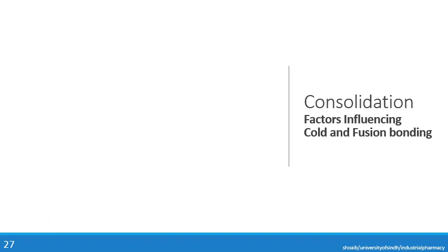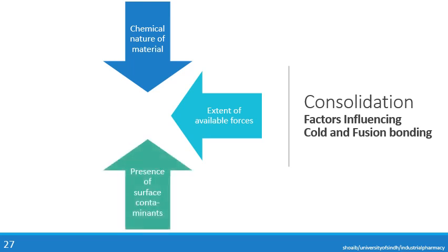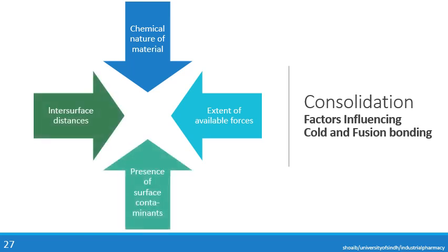Now the factors influencing the cold and fusion bonding. These include chemical nature of material, extent of available forces, presence of surface contaminants, and intersurface distances. The chemical nature is very important in the process of consolidation. If there are no attractive forces between the molecules, there will be poor formulation of the tablet because of poor consolidation and bonding.